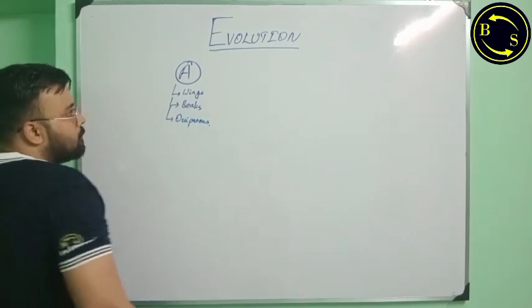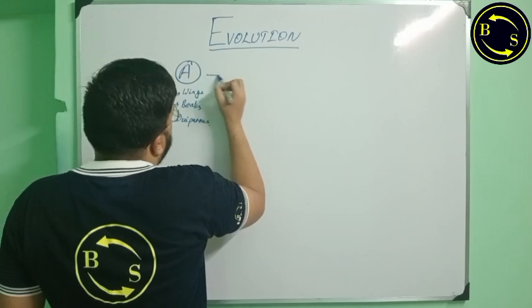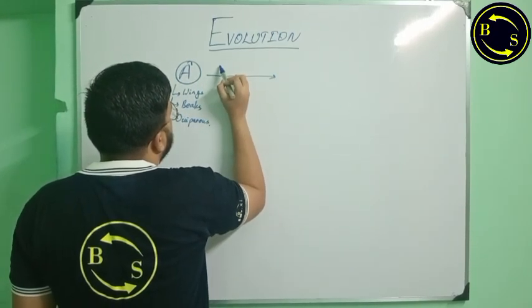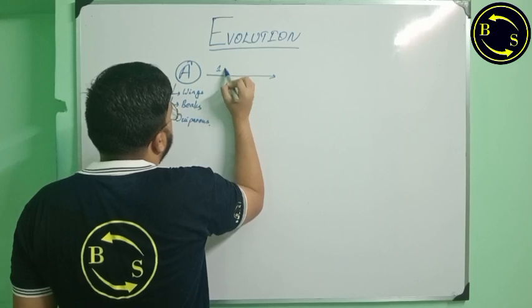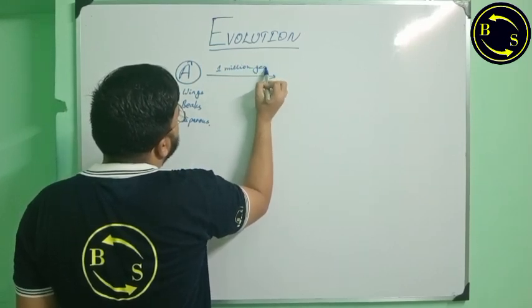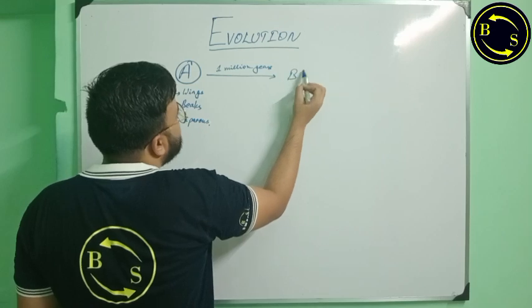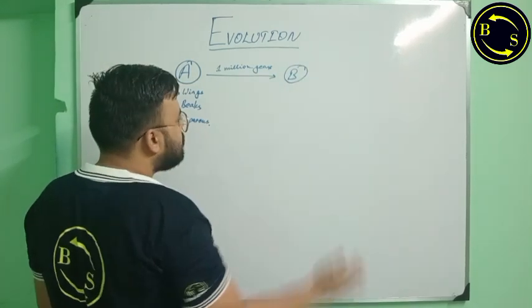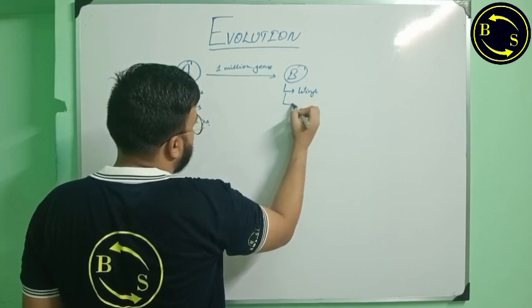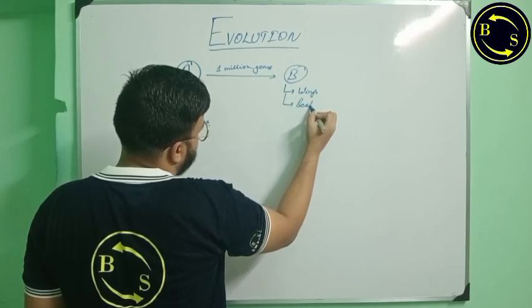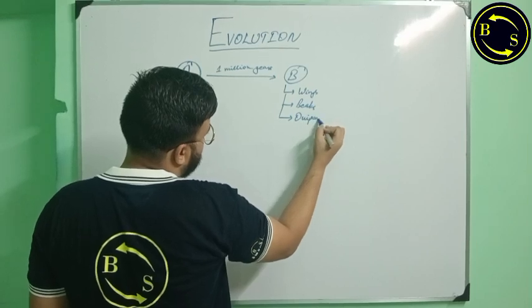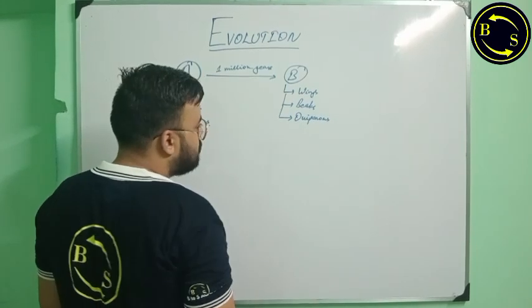Let's say, now in about, say, after 1 million years, A has evolved into B. B will have wings, will have beaks, will be oviparous. Okay.